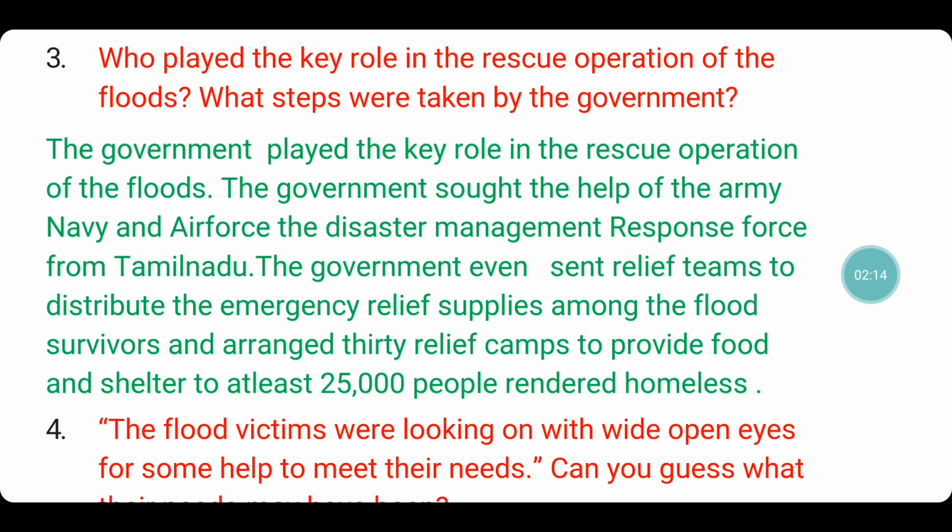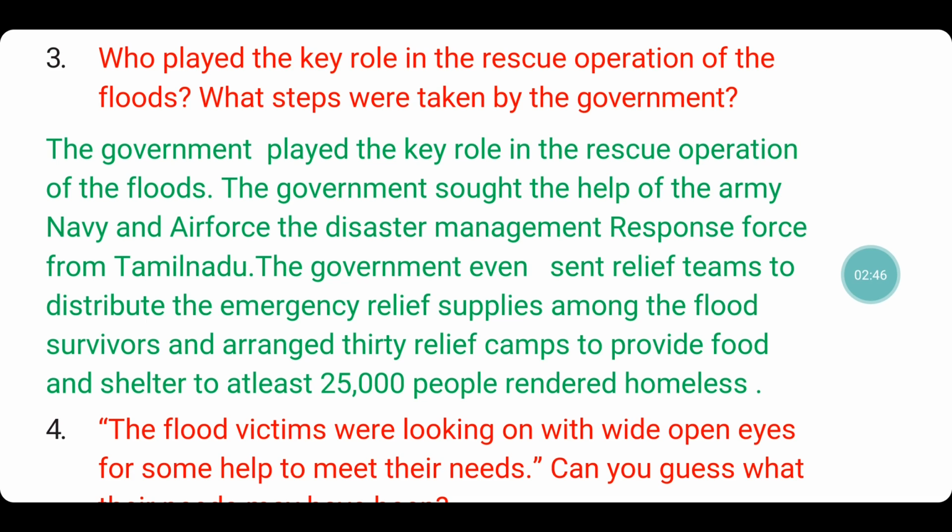On to the third question. Who played the key role in the rescue operation of the floods? What steps were taken by the government? The government played the key role in the rescue operation of the floods. What steps were taken by the government? The government sought the help. Sought is the past tense of seek. Seek means go and find. Okay. The government sought the help of the army, navy and air force.